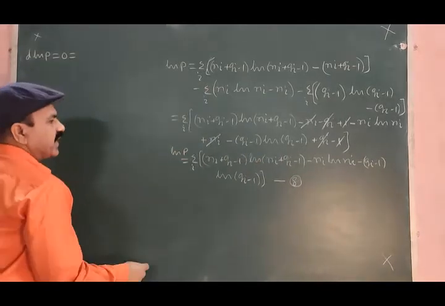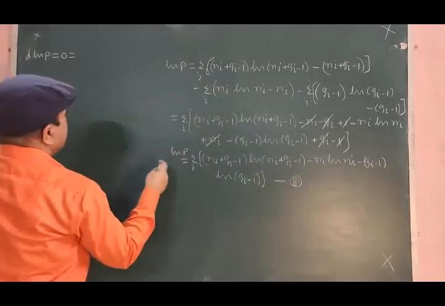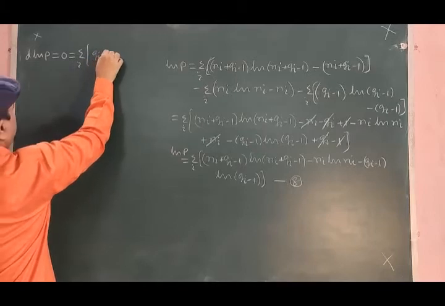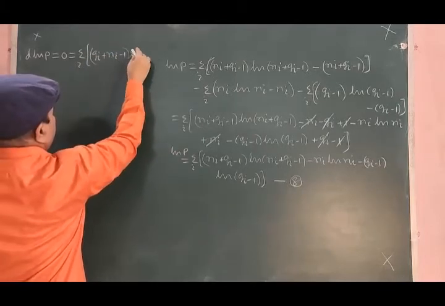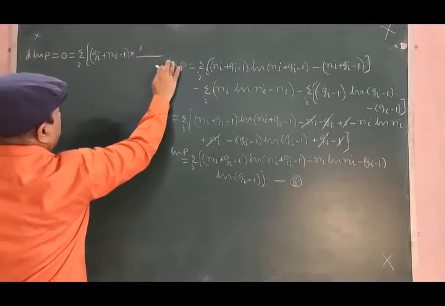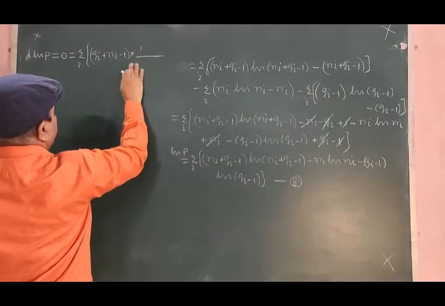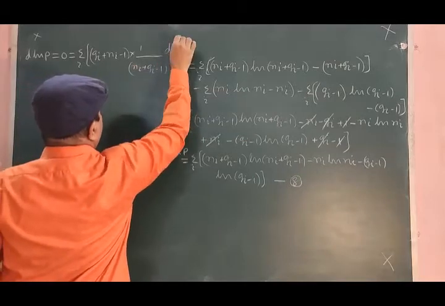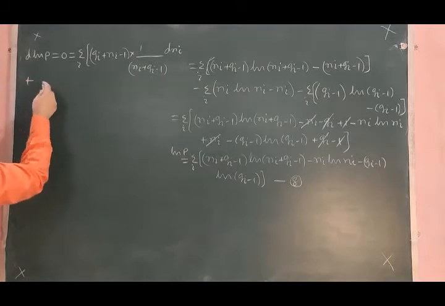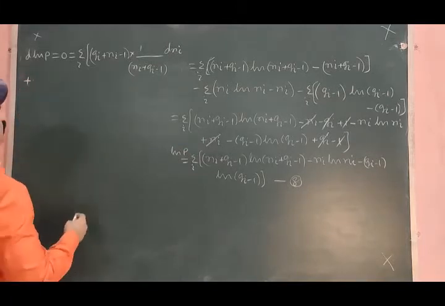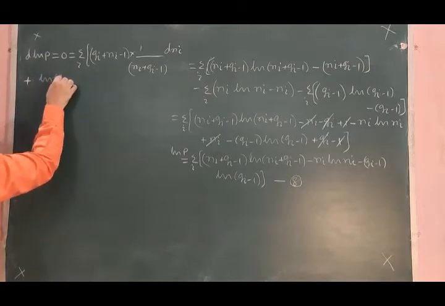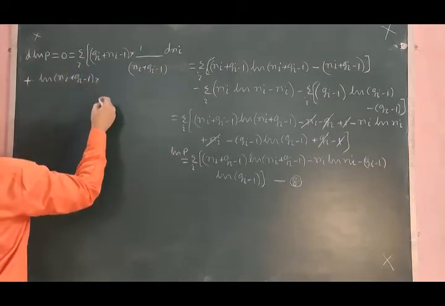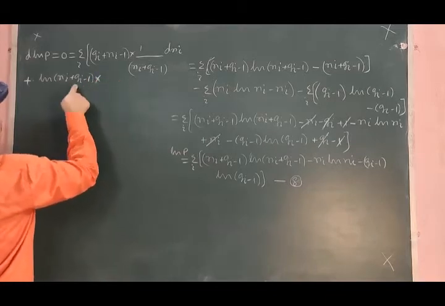Let us go for the first one. If this is held constant and it is differentiated, we will have here this is constant, this is constant.